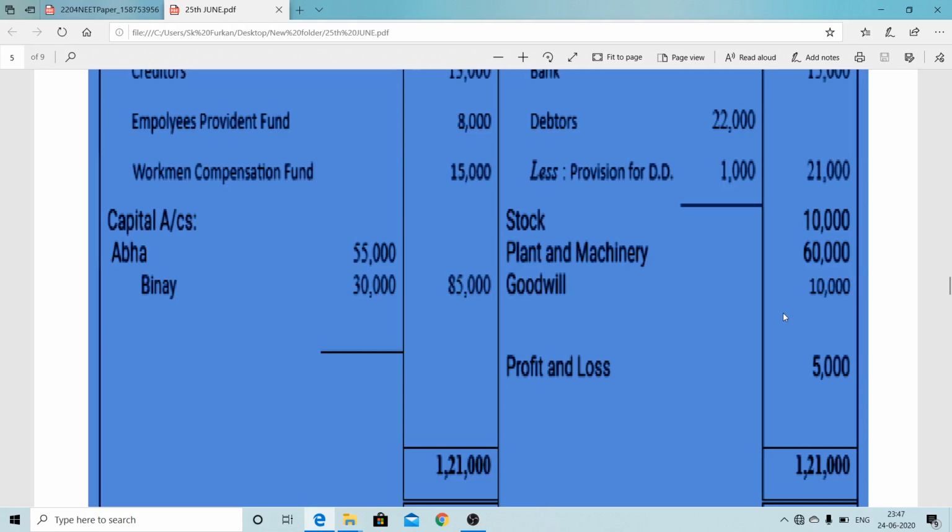Generally, no goodwill will appear on the balance sheet as per Accounting Standard 26 except purchased goodwill. So here it has been assumed that it is a purchased goodwill, therefore it is shown here. But when any goodwill is shown in the old balance sheet, generally at the time of admission or retirement or death, we will eliminate or write off the amount of goodwill by passing a reverse entry, that is the elimination entry of goodwill: old partners' capital account debit to goodwill, in the old ratio. Another item we can see here is the profit and loss account, that is 5,000.